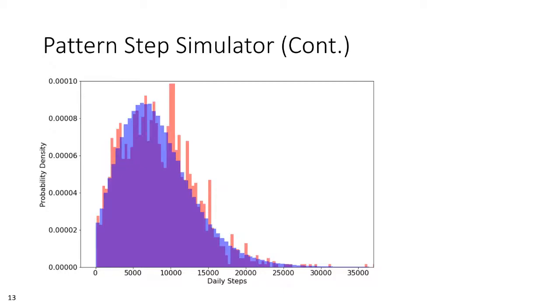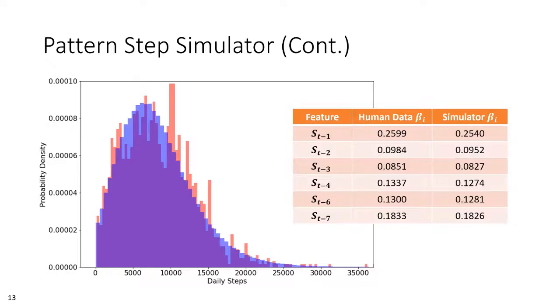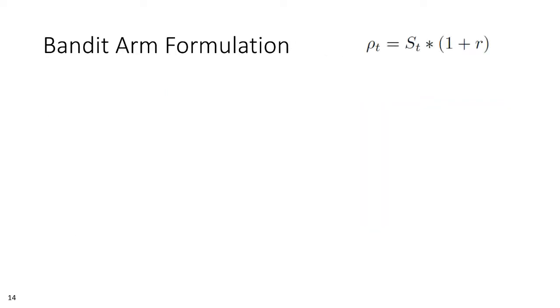As a sanity check, we also run a multiple regression on those 500,000 steps we generated, exactly as we did the human behavior data. As expected, we found the resulting coefficients shown in this table, where the S sub t-5 component was again removed in the backward elimination. As you can see, we were able to achieve a very close approximation in our simulator to what was observed in the real human step data. Since we're using a bandit strategy to administer an intervention, what remains in our step generation is a way for our bandit strategy's selection to have some influence on that virtual player's steps.